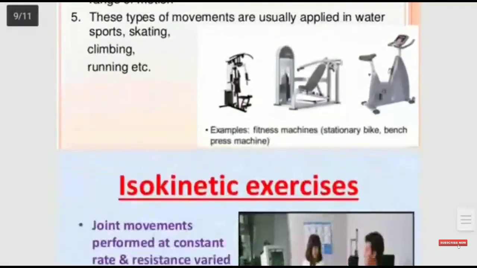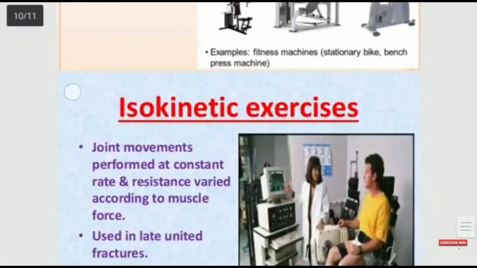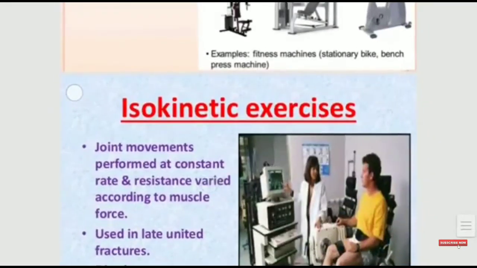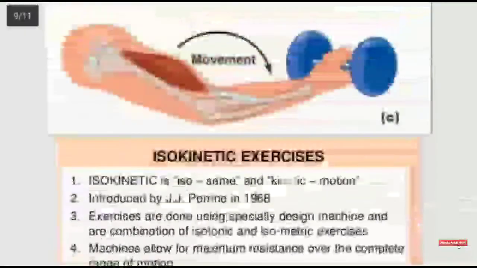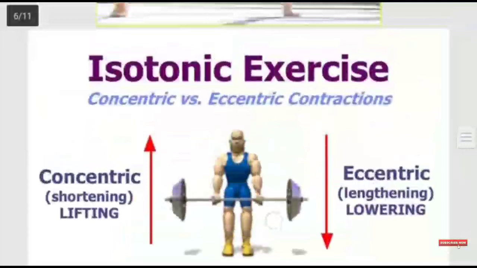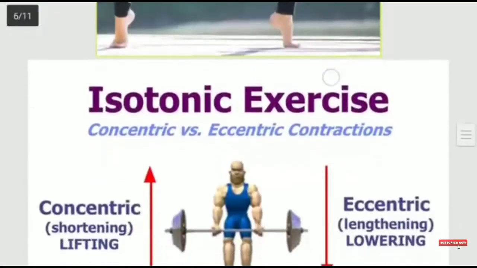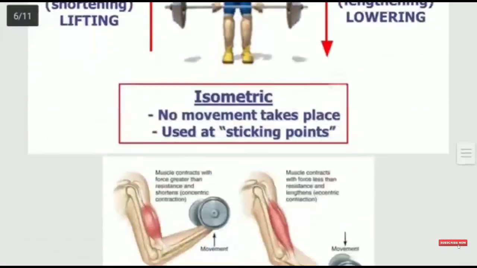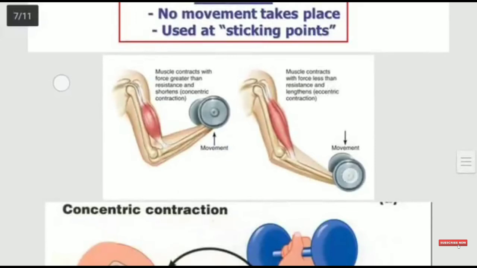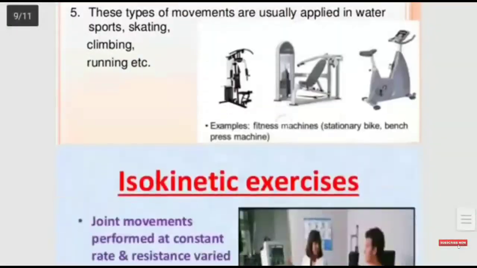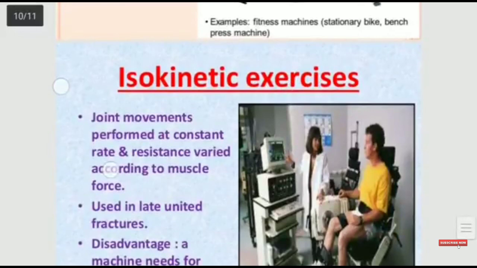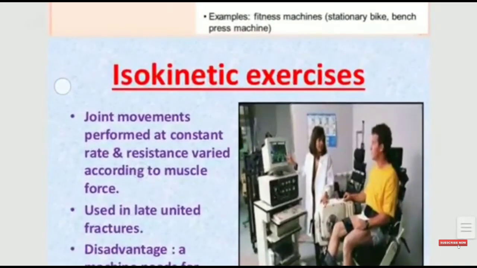Exercises are done using particular machines which involve the combination of isometric and isotonic exercise. So joint movements are performed at a constant rate. That is the important feature. Particular movement of the body is performed at a constant rate, as in the case of isotonic, but at times it includes both isometric and isotonic exercise, that is isokinetic exercise.